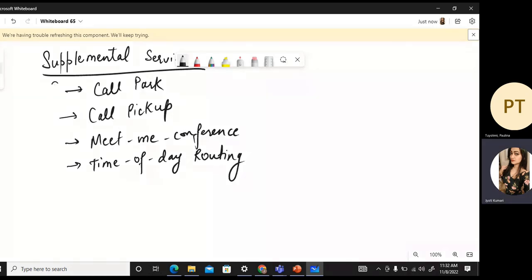So these are the 4 supplemental services that we are going to cover now. And then after that, we will be doing call coverage also. Let's begin.